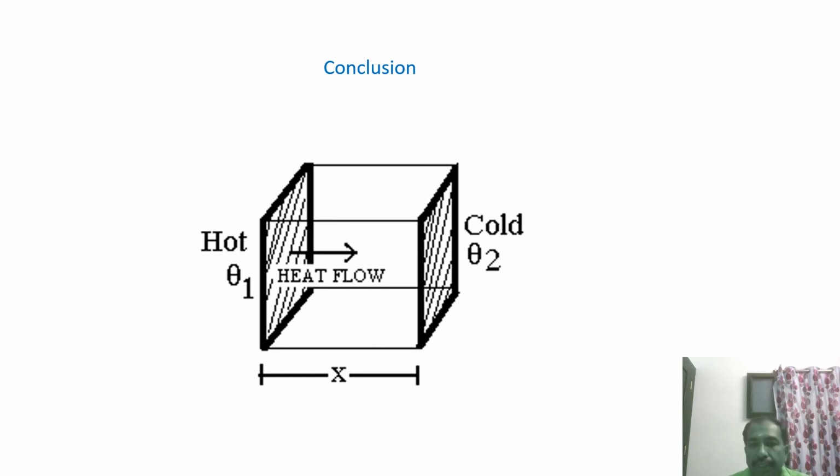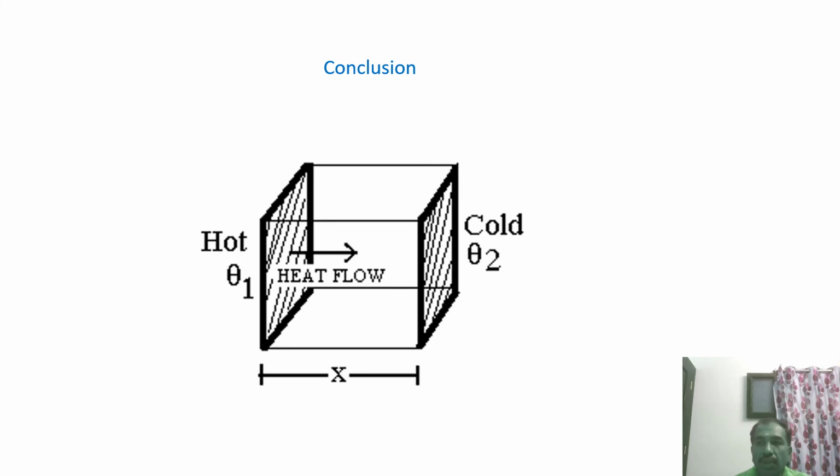So finally, you come to the conclusion of that particular part. Here, first of all, we discussed the transfer of heat in solids, liquids, and gases. There are three ways in which transfer of heat takes place: conduction, convection, and radiation.